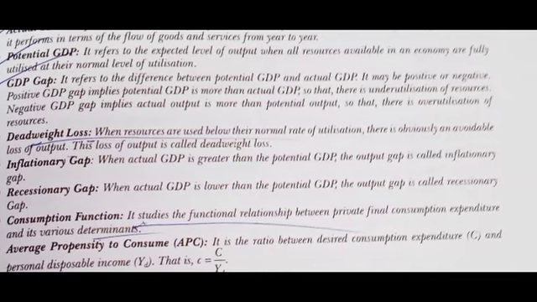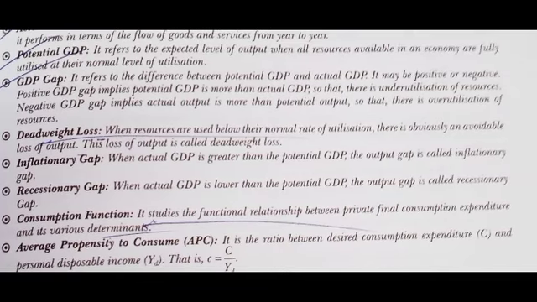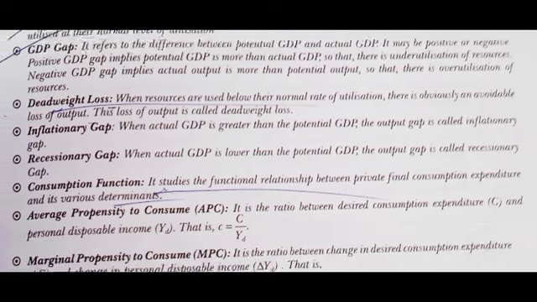GDP gap refers to the difference between potential GDP and actual GDP. It may be positive or negative. Positive GDP gap implies potential GDP is more than the actual GDP, so that there is underutilization of resources. Negative GDP gap implies actual output is more than the potential output, so that there is overutilization of resources.